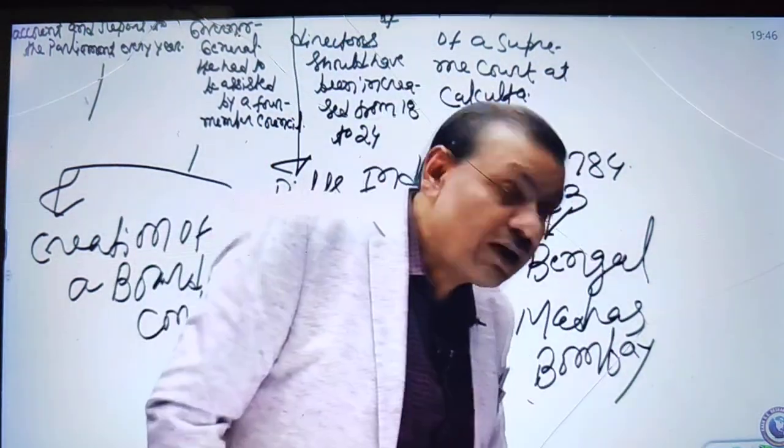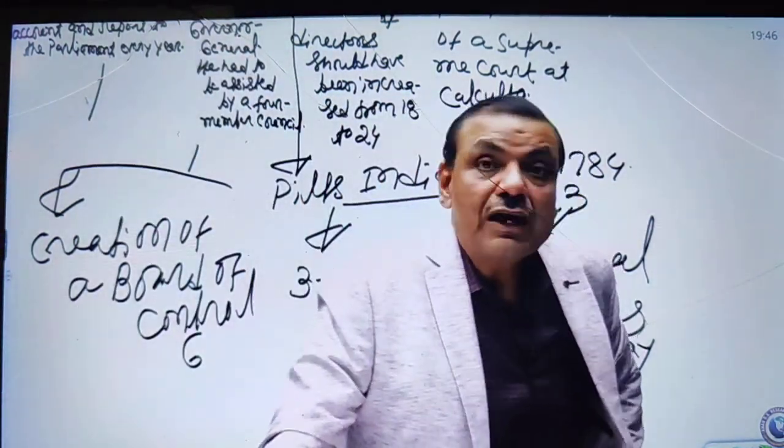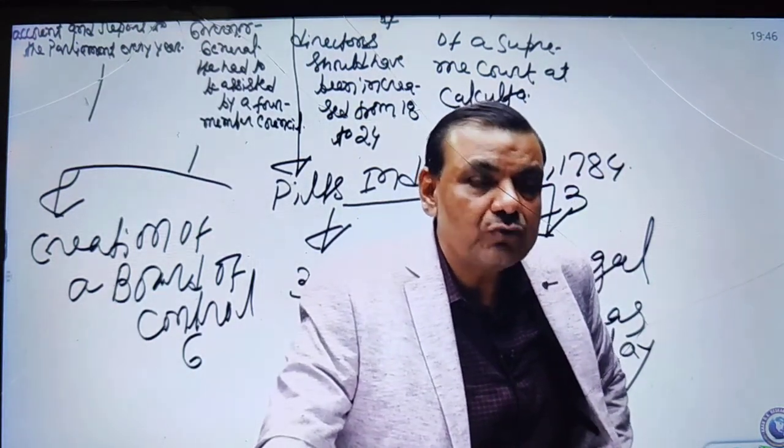Actually, earlier than permanent settlement, one had already introduced the farming system. Farming means to give the right to collection of revenue to the highest bidder. Those who bid the highest got the right to collect the revenue. So that is called farming system.